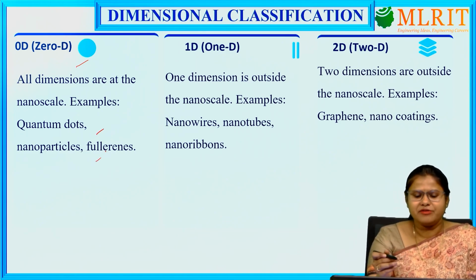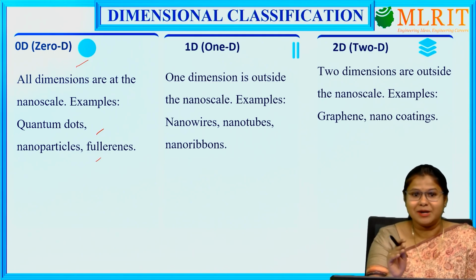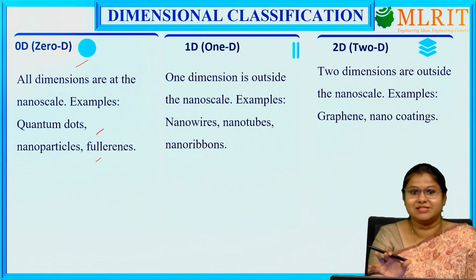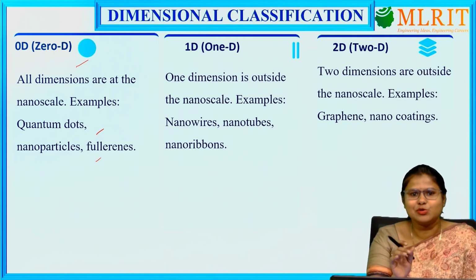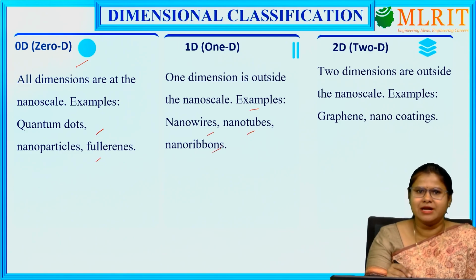And when we are considering one dimensional, what is the meaning of a one dimensional nanoparticle? Here one of the dimensions is outside the nanoscale. That means one dimension of that particle is larger and not constrained within the nanoscale. That is known as a one-dimensional nanoparticle. A few examples are nanowires, nanotubes and nanoribbons.